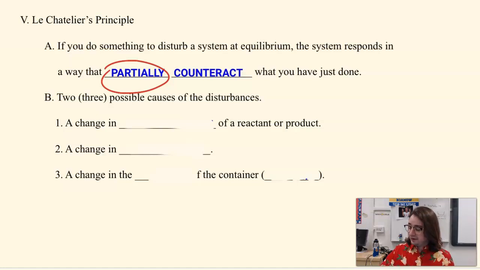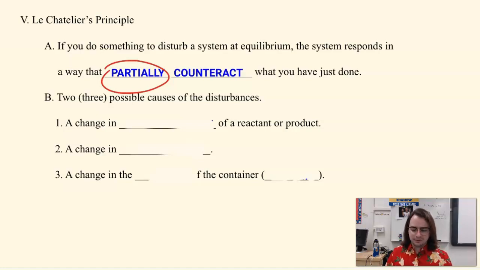So it's a conversation on what I like to refer to as stress and response. You've probably heard the expression in your life, the idea that every action has an equal reaction. Le Chatelier's principle is kind of the chemistry version of that, where if we have a system at equilibrium, it would like to stay at equilibrium. So if we do something to take it out of equilibrium, it will respond in such a way to actually get itself back into equilibrium. This is kind of a hard concept to visualize, but it is something that happens while we are in equilibrium.